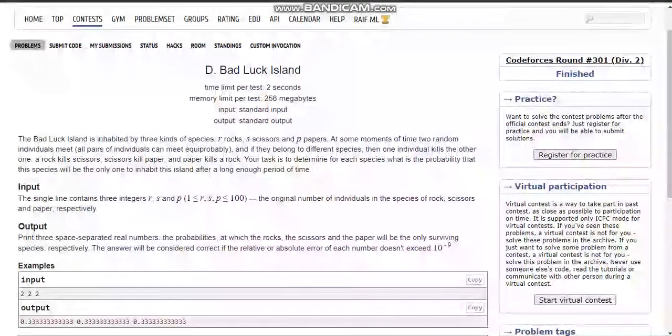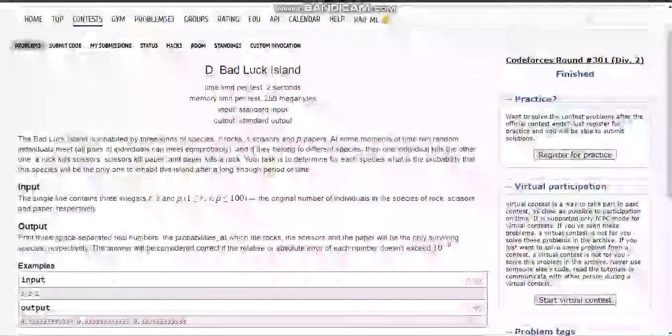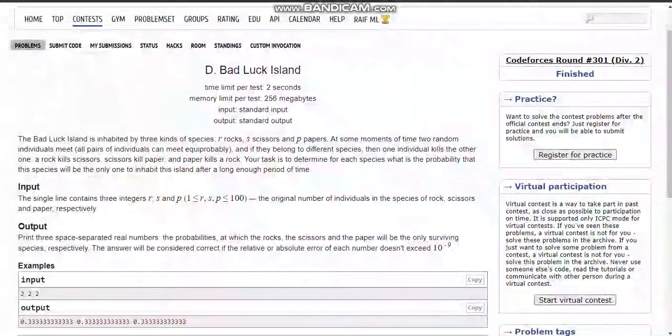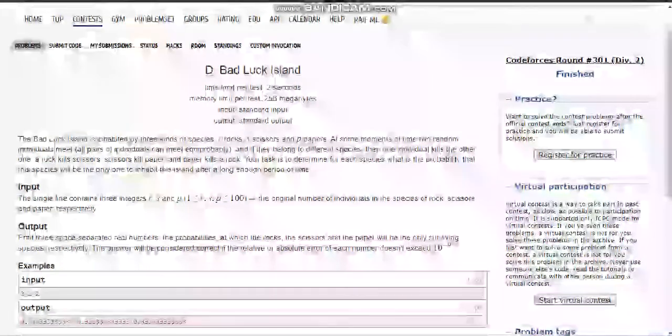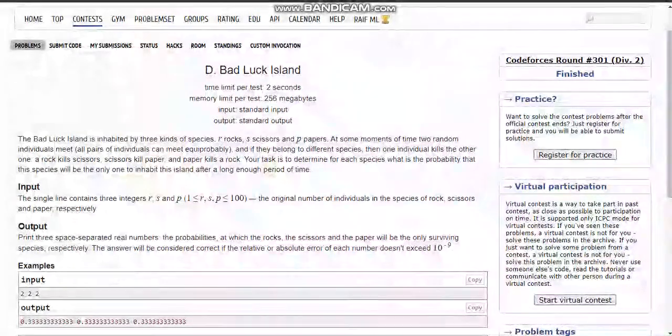At some moments, any two random individuals meet with equal probability, and if they belong to different species, one of them kills the other. According to the rule that rock kills scissors, scissors kill paper, and paper kills rock. The input contains three integers r, s, and p, the initial number of rocks, scissors, and papers respectively, with the constraint that all three are less than or equal to 100.